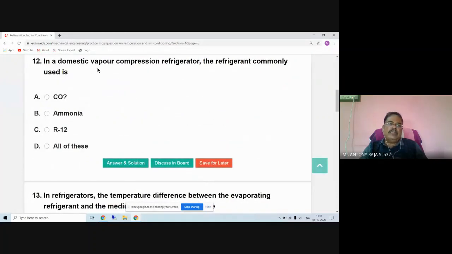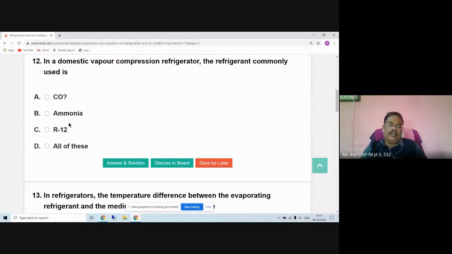In domestic vapor compression refrigerator, what is this? The refrigerator used in the kitchen, house. The refrigerant commonly used is. These are all refrigerant. This is carbon dioxide, CO2. Carbon dioxide, CO2, ammonia, R12.